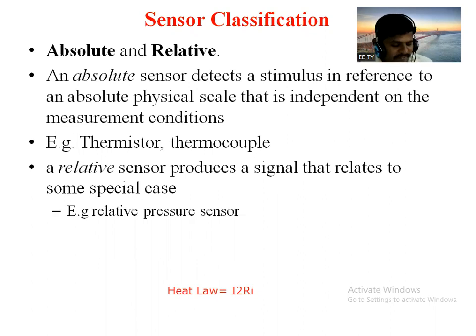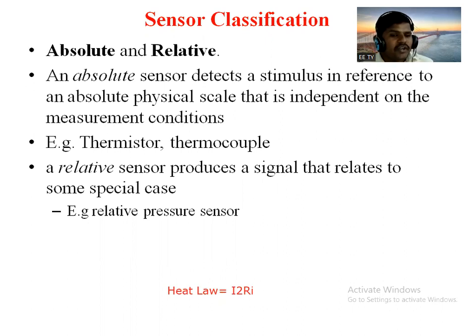And the relative type of sensor produces a signal that relates to some special case. One example is the relative pressure sensor.